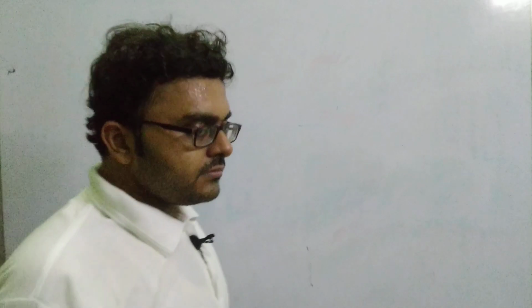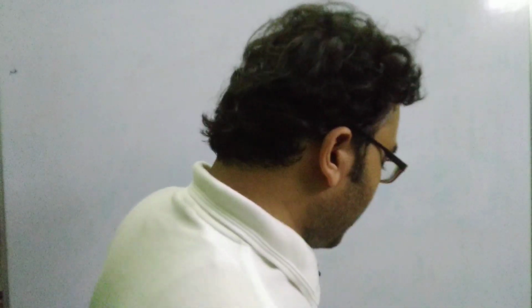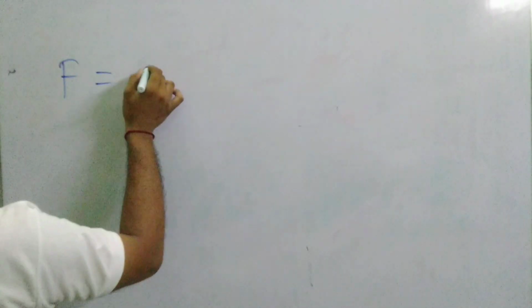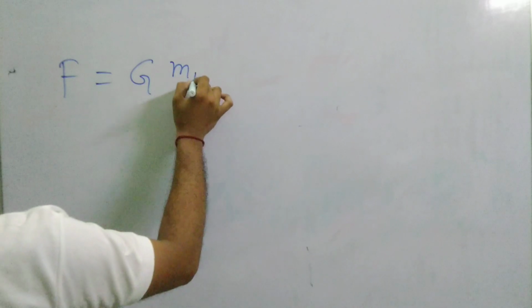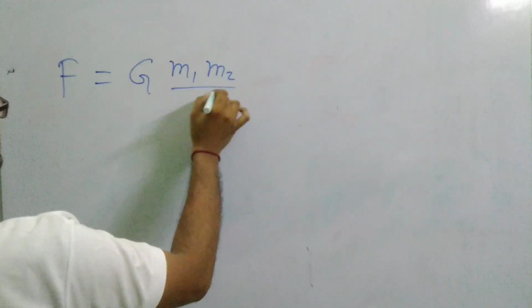So these are the two factors on which the force of attraction depends, and we have obtained the formula that force F is equal to G m1 m2 by r square.